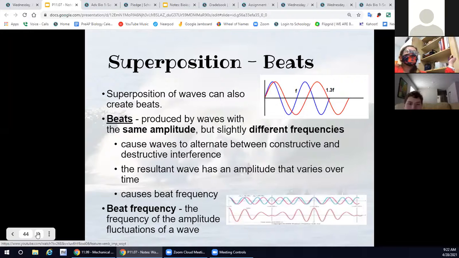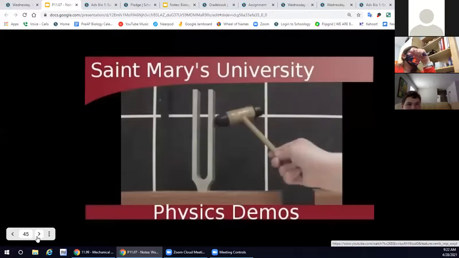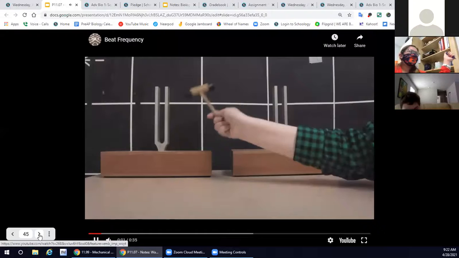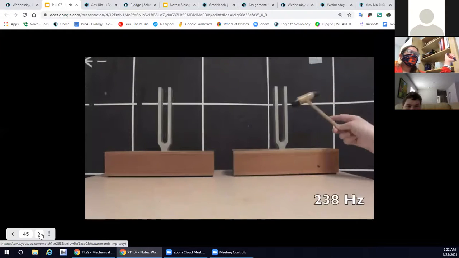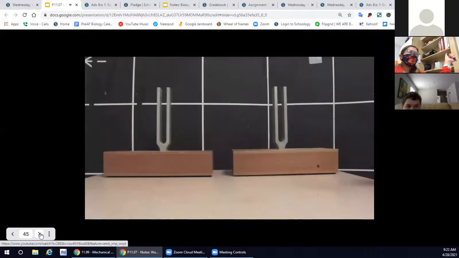Another example can be beats. This is when we have the same amplitude but different frequencies, and I love beats the most because this is where you get the sound wow, wow, wow, wow, wow. Again, I can't do it here, but I have a video. So if you can hear it bouncing back and forth, that's a beat.